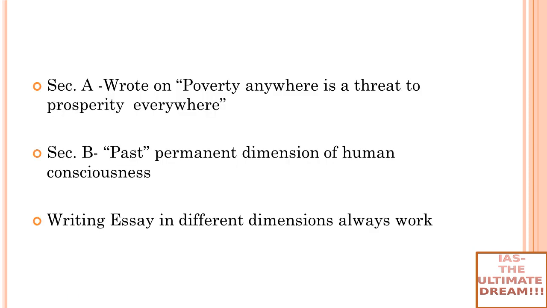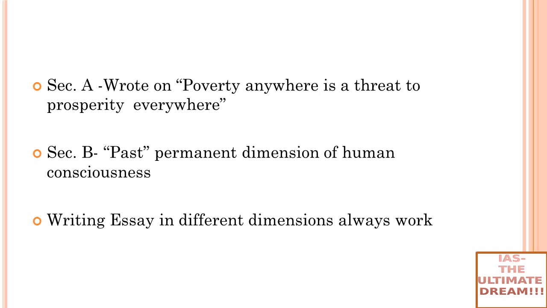Right. In section A, I wrote on poverty anywhere is a threat to prosperity everywhere. Right. See, there is one very handy code. That code is called PESTEL. PESTEL means political, economical, social, technological, anthropological, and legal. Right. So if you write essays in these dimensions, you always cover all the parts. Plus, it's very easy to memorize or remember things when you are going in this way, PESTEL analysis.